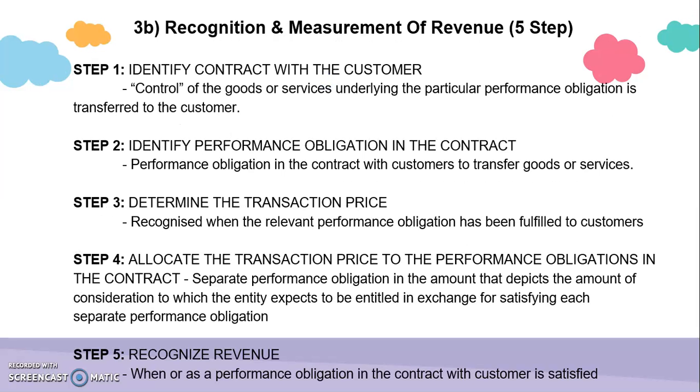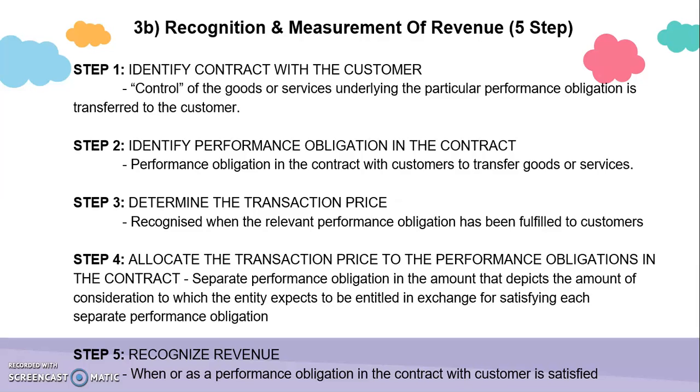Okay, 3B is recognition and measurement of revenue. They have 5 steps. Step 1, identify the contract with the customer. Control of the good or service underlying the particular performance obligation is transferred to the customer. Step 2, identify the performance obligation in the contract. Performance obligation in the contract with the customer is to transfer goods or services.